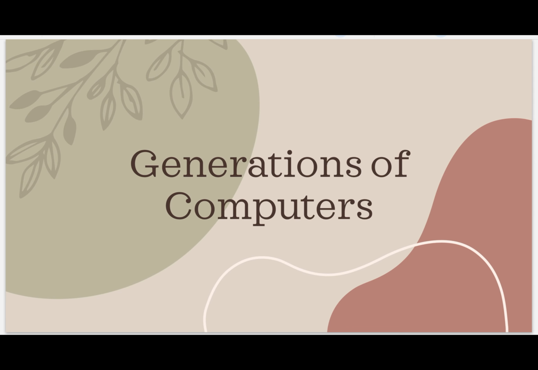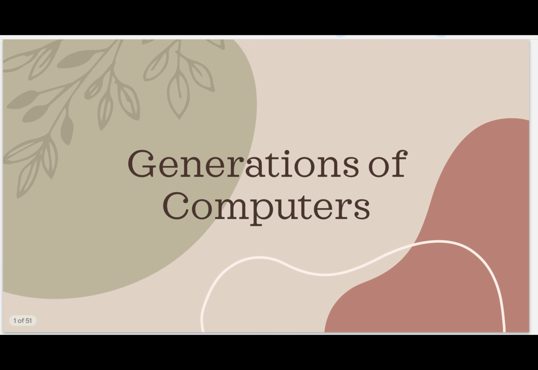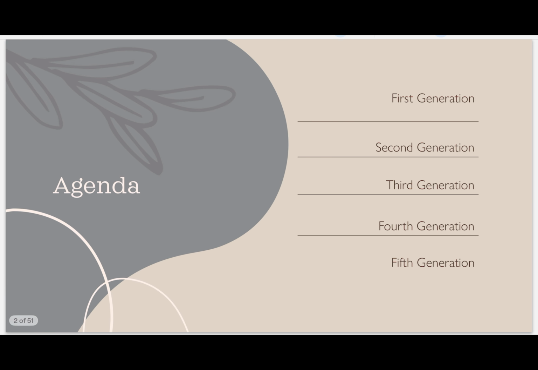Hello students. So today we are going to see about generations of computer. In the last video we had seen about early age calculators. Now today we are going to see about generations of computer. There are main five generations of computer: first generation, second generation, third generation, fourth generation and fifth generation.